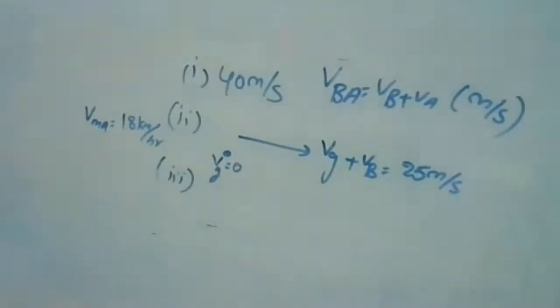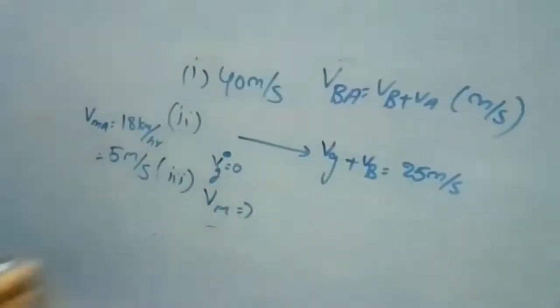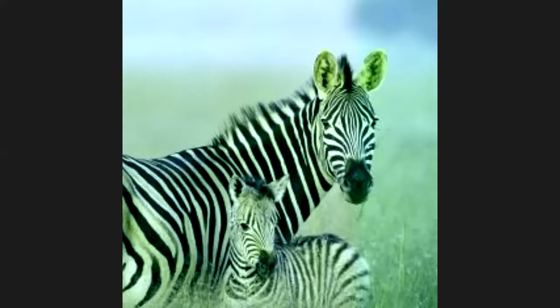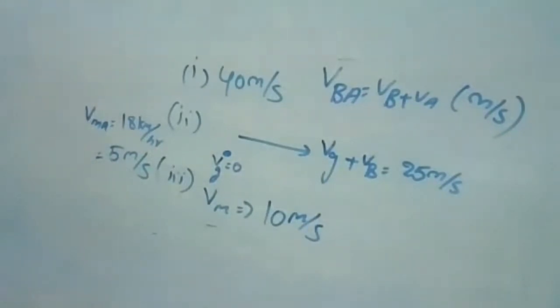Convert into meter per second. It's 5 meter per second. Which one, ma? This one, monkey with respect to A. Yes, sir, it is 5 meter per second. Correct. So what is the velocity of the monkey? VM. 10 meter per second, sir. Yes, ma. So VM is 10 meter per second.